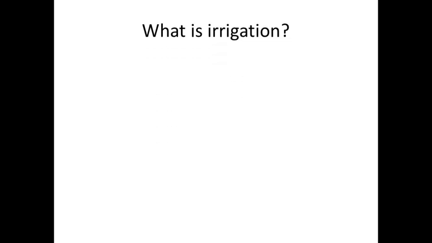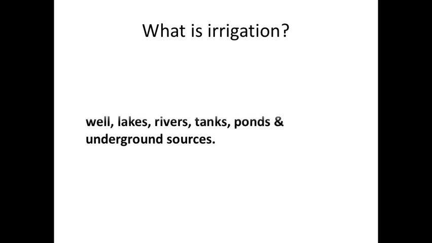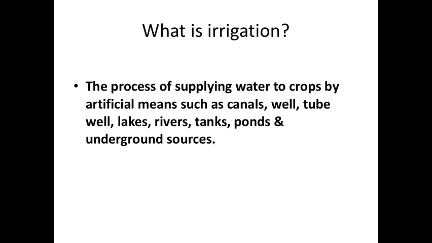What is irrigation now? Irrigation is nothing but artificial supply of water to the farm. You can see on the screen, students, the process of supplying water to the crops by artificial means such as canals, well, tube well, lakes, river, tanks, ponds and underground sources. So all this, where you supply water artificially to the farm, is called irrigation.